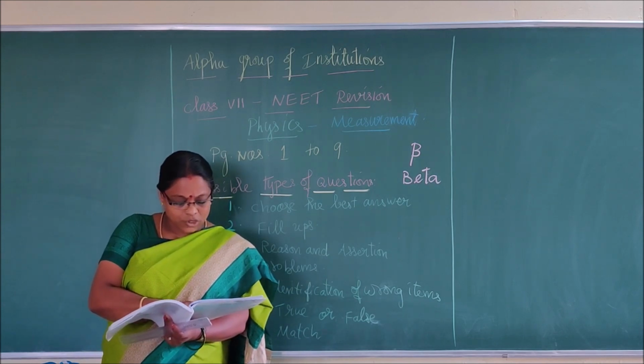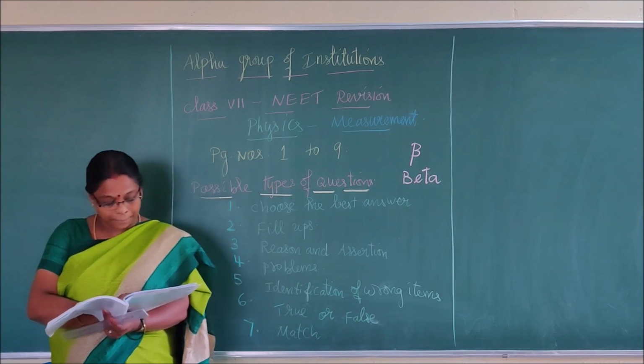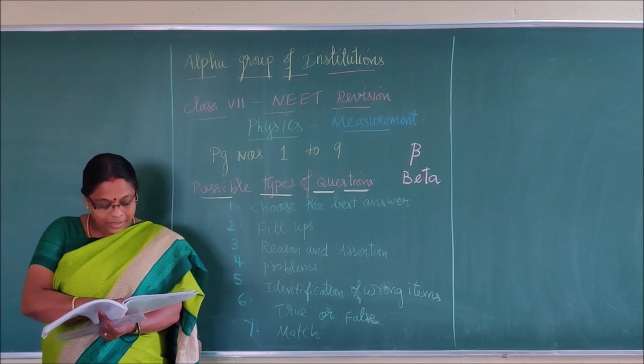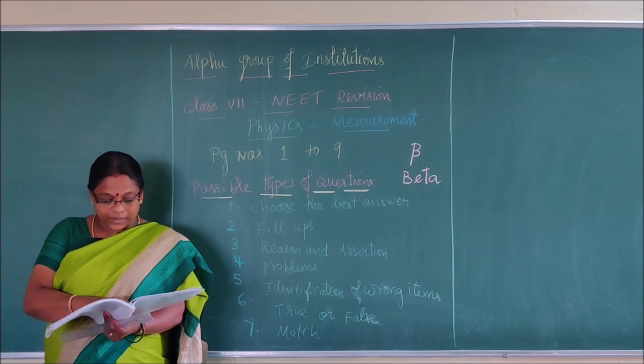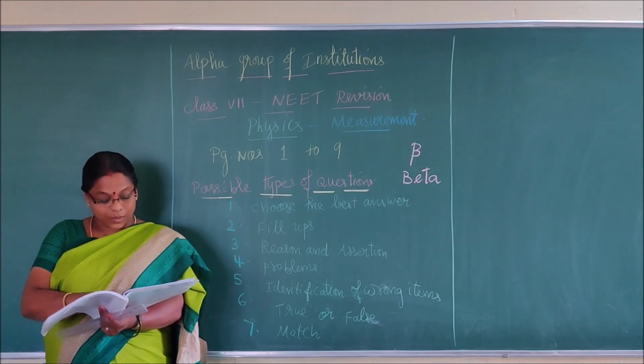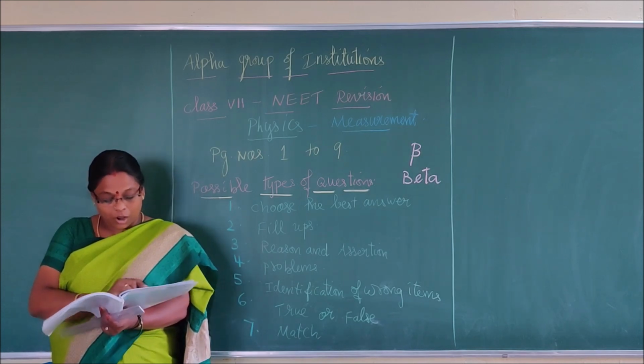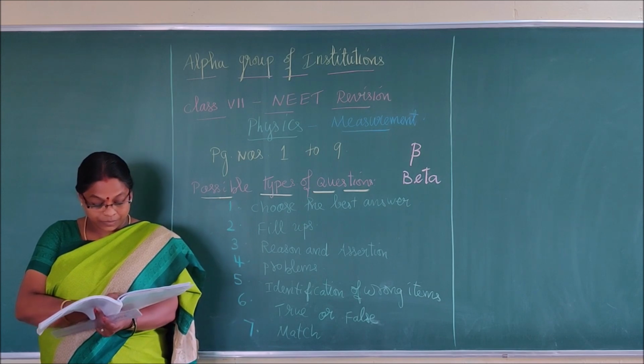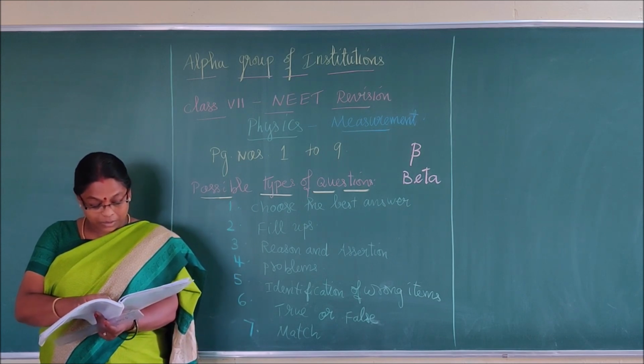A thermometer is a device to measure temperature. Underline. A cylindrical bulb containing a liquid, the thermometric liquid, is there. Underline. What are the thermometric liquids? Mercury, alcohol. Underline those words. Right.